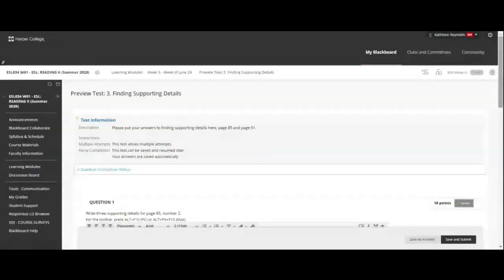I have to modify that. And then you will also have page 91 after you finish reading 3. First you have to complete reading 3 to be able to do it. After you finish that, you will put your answers on Blackboard also.